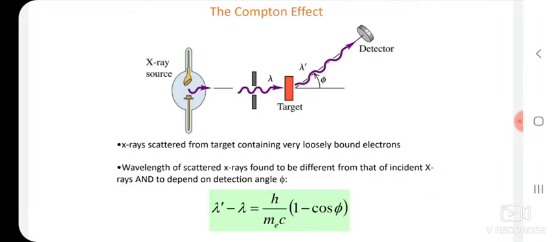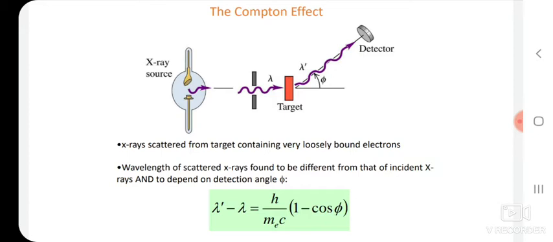Typically, the result of this experiment measures the change in wavelength, that is delta lambda, also called the Compton shift: lambda prime minus lambda, the scattered wavelength minus the incident wavelength. It gives the Compton shift, delta lambda.